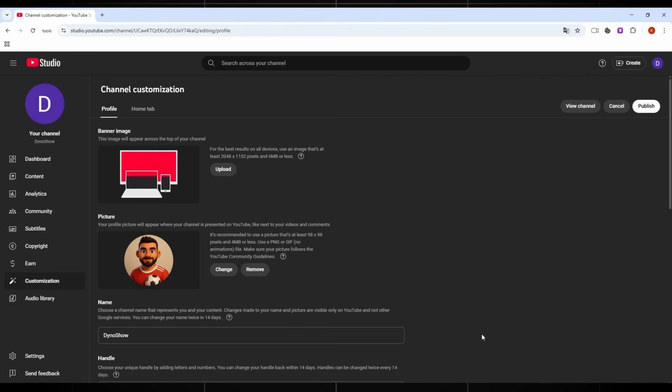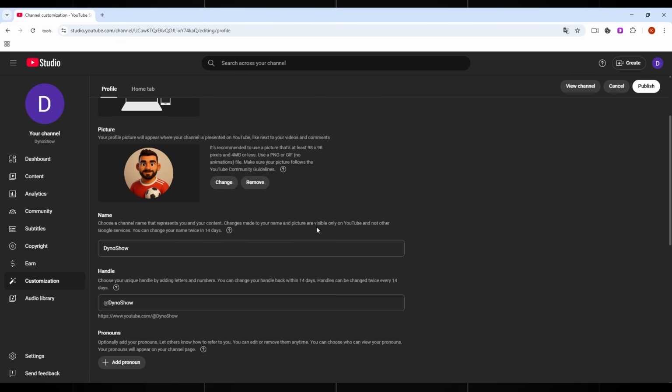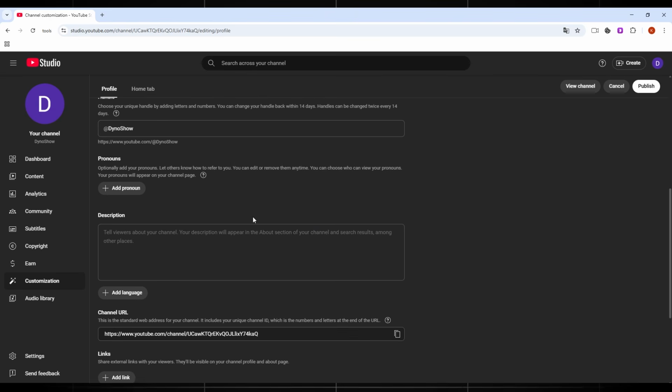Head over to the Customization tab and upload your avatar. I think it looks perfect. Optionally, you can add a banner and, of course, come up with a channel name, but that part doesn't really affect anything. Also, write a short description about your channel. Nice work. Everything is ready now.